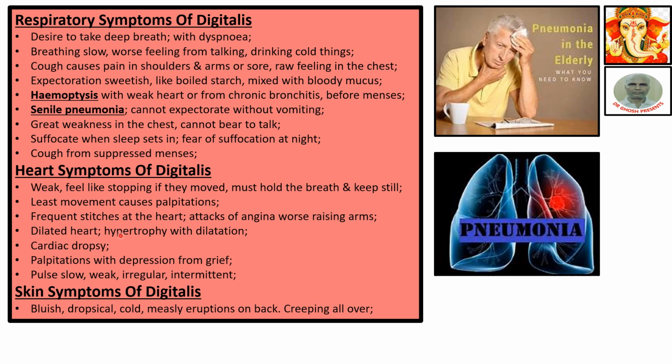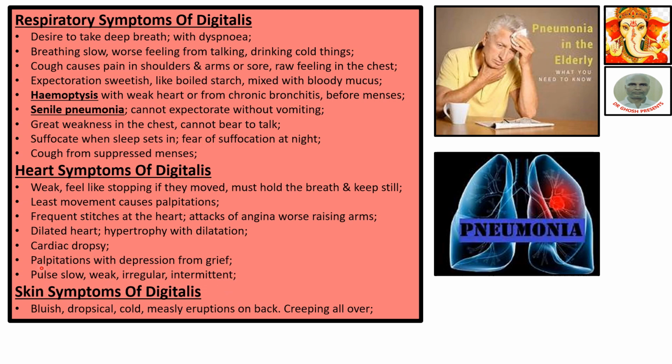Dilated heart, hypertrophy with dilatation. Cardiac dropsy, there is accumulation of water within the heart covering, the pericardium. Within the pericardial layer, accumulation of water, that is called cardiac dropsy. Palpitations with depression from grief. Pulse slow, weak, irregular, intermittent.